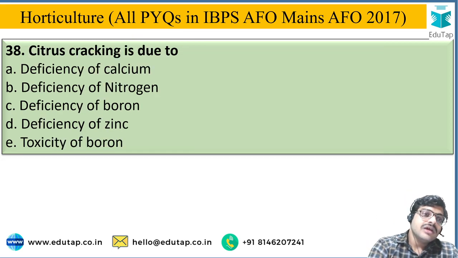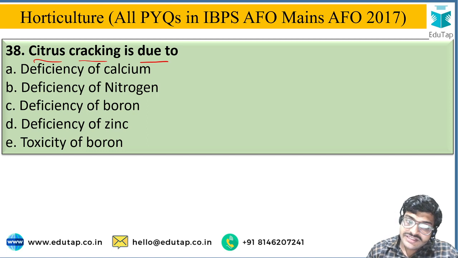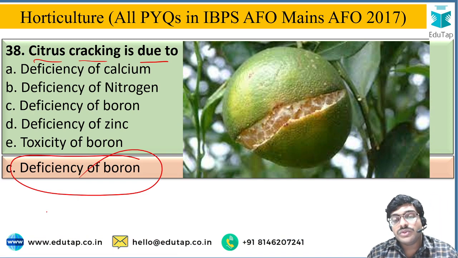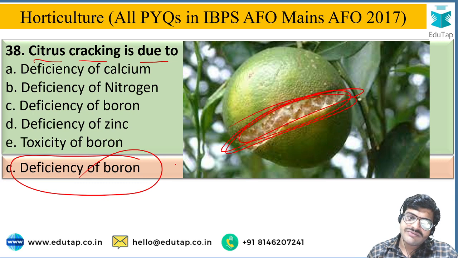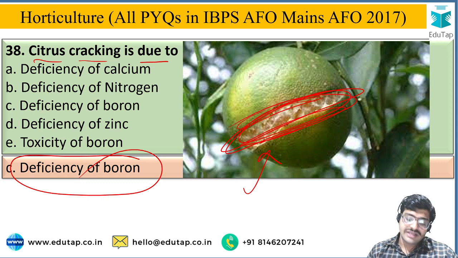Next. Citrus cracking is due to: the options are deficiency of calcium, deficiency of nitrogen, deficiency of boron, deficiency of zinc or toxicity of boron. The correct answer is option C, that is deficiency of boron, which causes the cracking of citrus fruit. In this image you can see the rind is cracked due to boron deficiency.